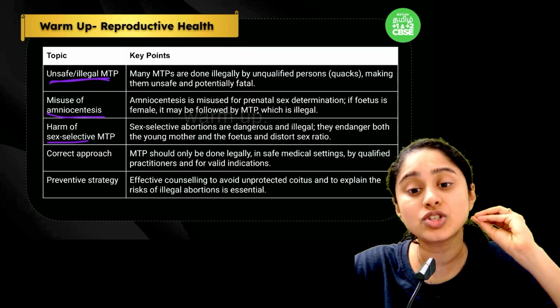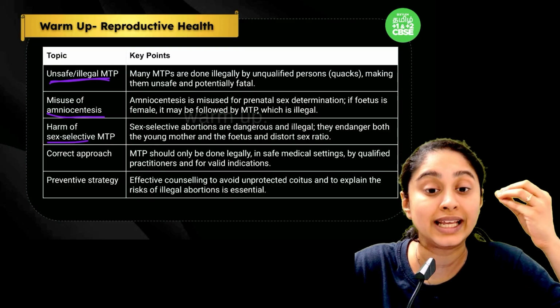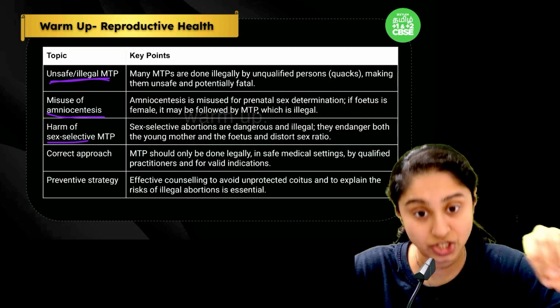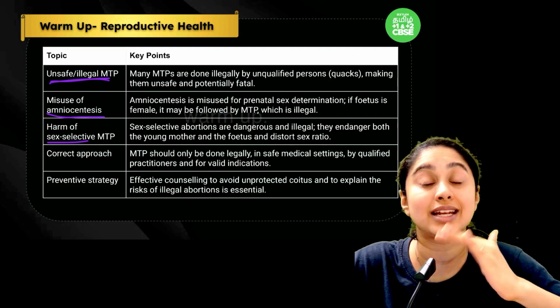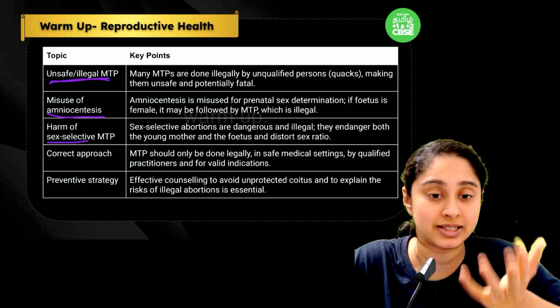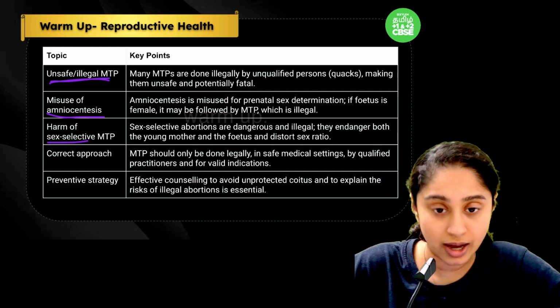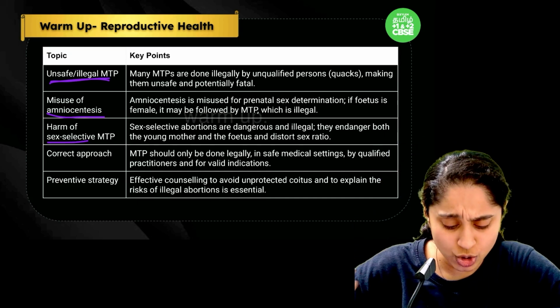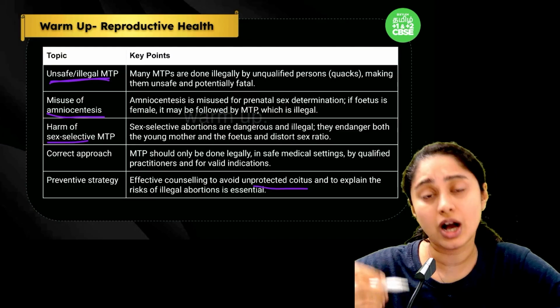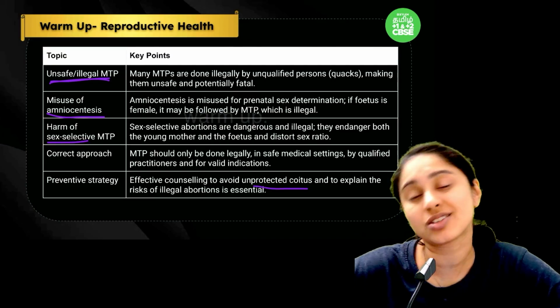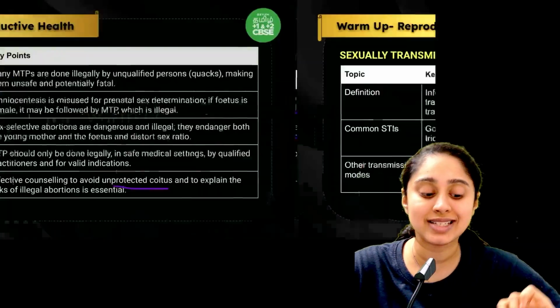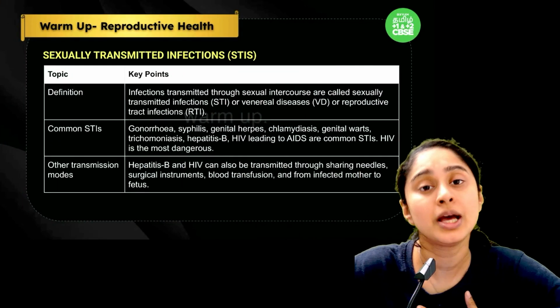The correct approach is to go to a legally qualified practitioner, looking at the indications. If there are situations that cannot sustain the pregnancy, then somebody should go for the MTP. So to prevent this, what can you do? We should advocate about unprotected sex and explain the risks of illegal abortions. Once there is awareness, it will be easier for people to choose.